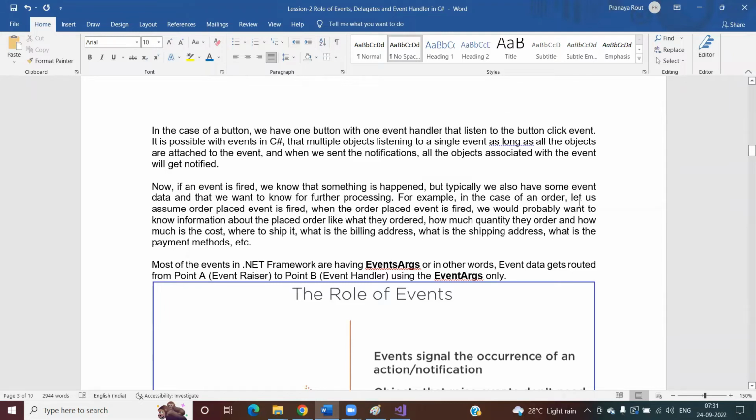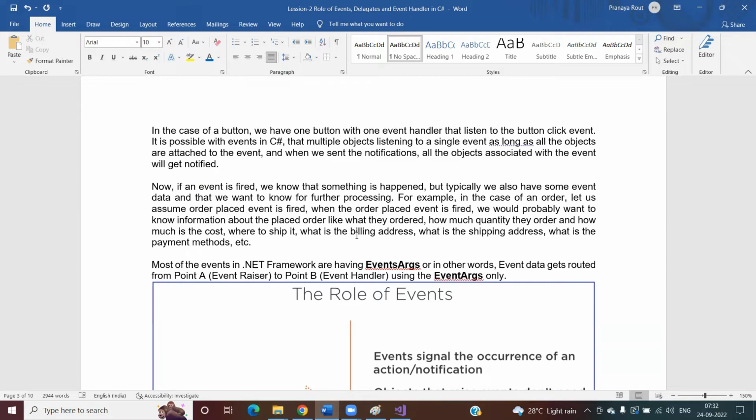For example, in the case of an order, suppose you are placing an order, then the order placed event is fired. If the order placed event is fired, we need to send the notification to other parts of the system. But sending only the notification is not enough. We also need to provide information, like who placed the order, what is the quantity in that particular order, what is the cost of the order, what is the billing address, and what is the shipping address.